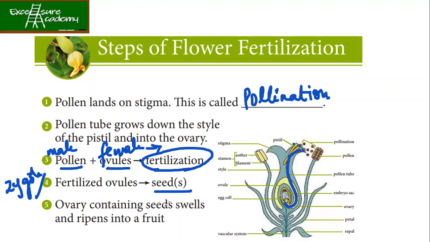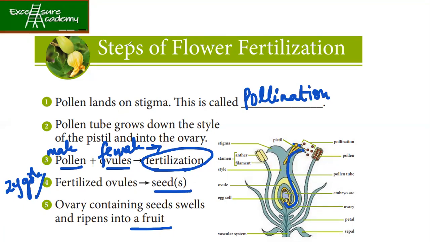Then the ovary containing seeds will swell and later ripen into a fruit. Swell means they start becoming thick and fat. Otherwise, all our fruits would be very small in size. Is it clear? Now, you explain the process to me.